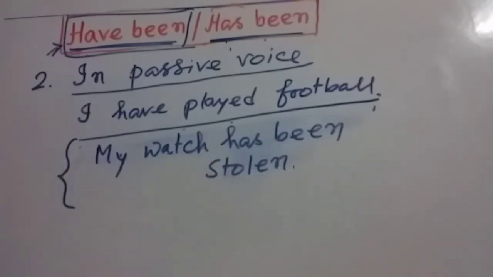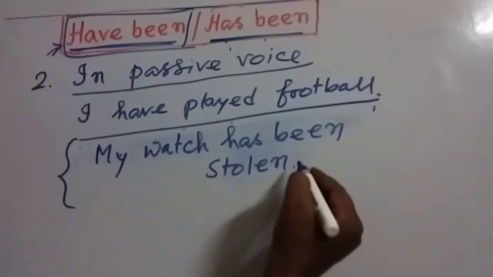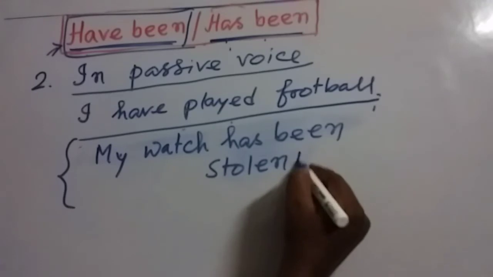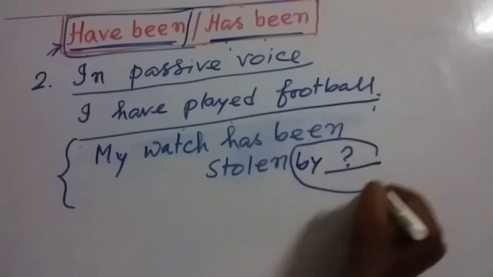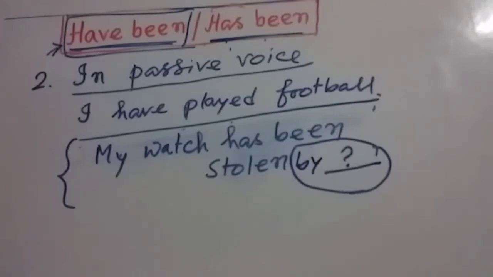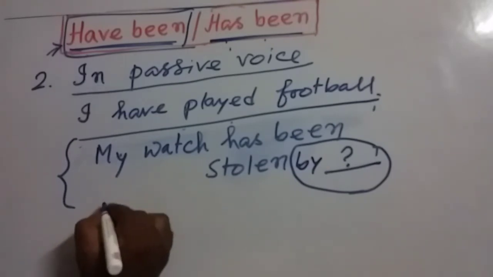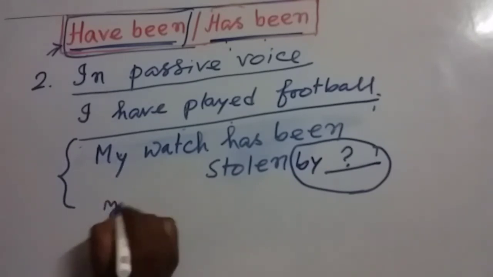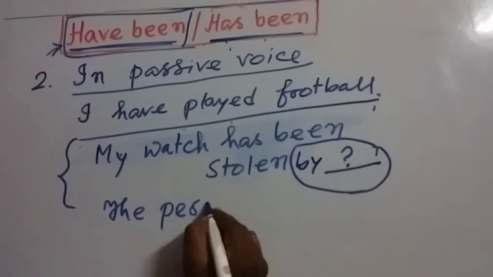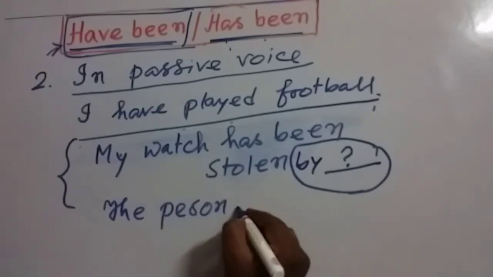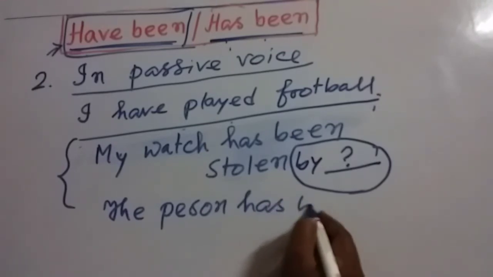Look at this sentence. Here, my watch has been stolen. It is actually the passive voice. But here, the agent is not important. Here we don't know the agent who has done this activity. We don't know it. Or you can see these types of sentences.